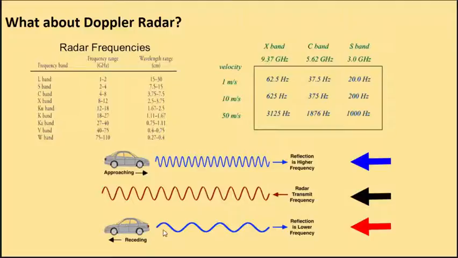Now, if the car is moving away from the patrolman, the frequency measured by the car, which is also reflected and can be measured by the highway patrolman, is going to be a lower frequency.